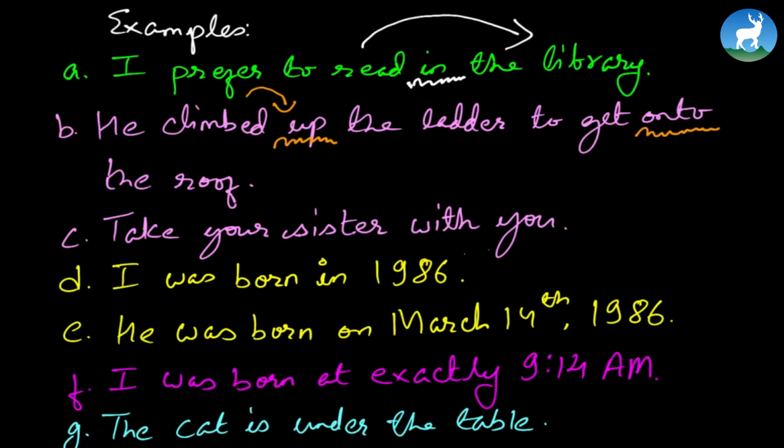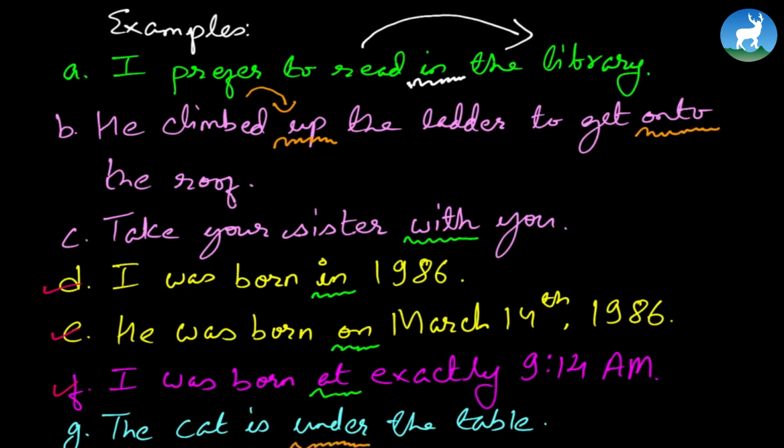Take your sister with you. Look at, in this case, with. I was born in 1986. In is the preposition here. Again, remember, in this particular exercise, we're focusing only on in, on, and at. So that's why he was born in 1986. He was born on March 14th, 1986. I was born at exactly 9:14 a.m. And finally, the cat is under the table.